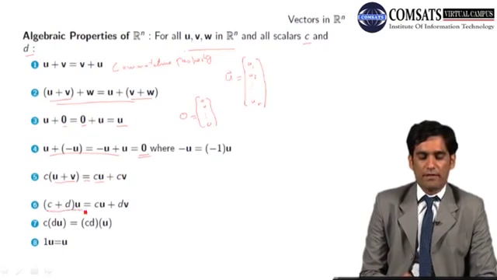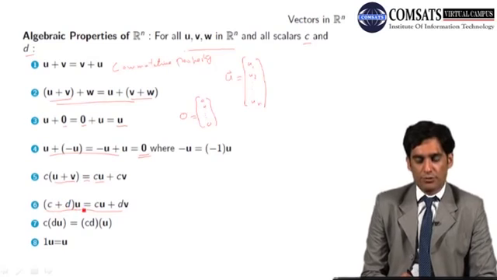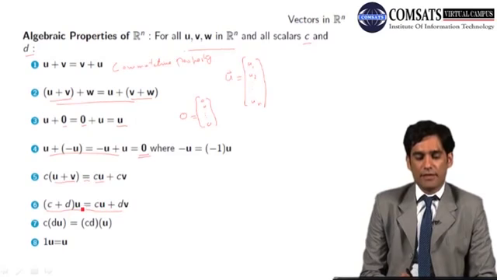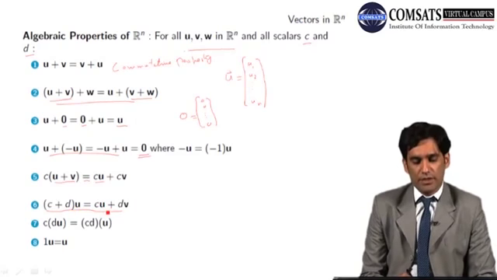The sixth property is that you have two real numbers C and D. Whether you add these real numbers and then multiply the answer with the vector u, the answer will be the same as multiplying the vector with C first, then multiplying the same vector with D, and then adding the results.